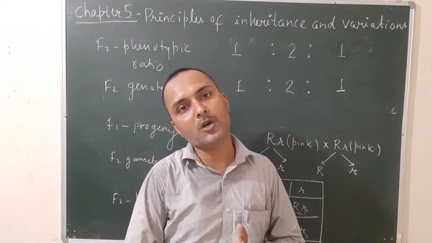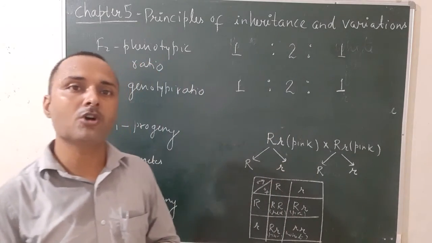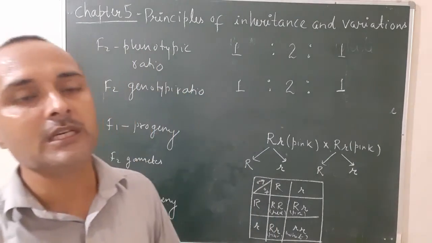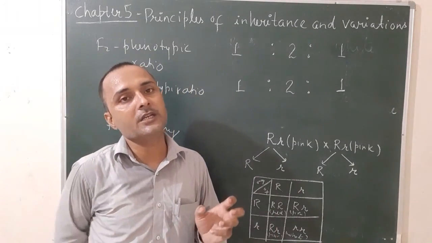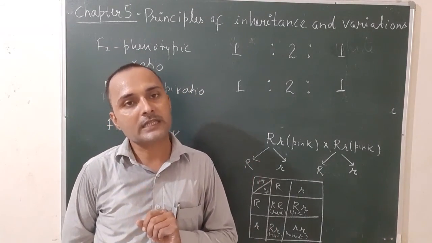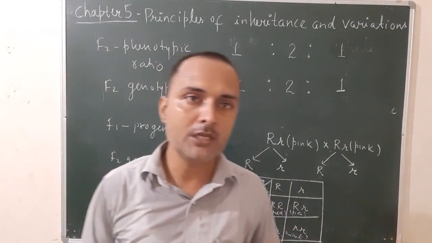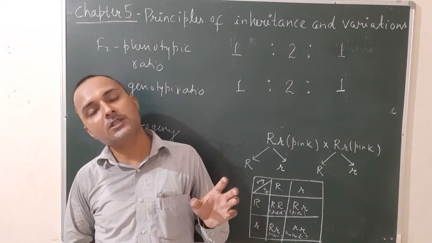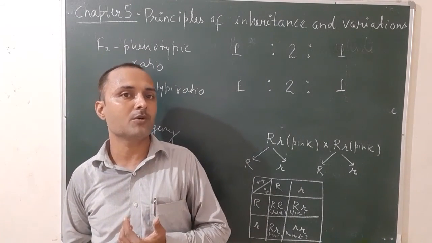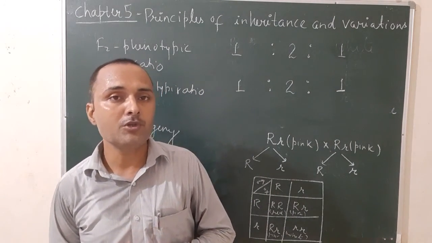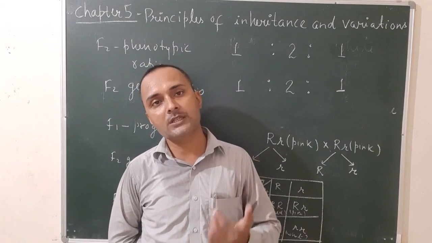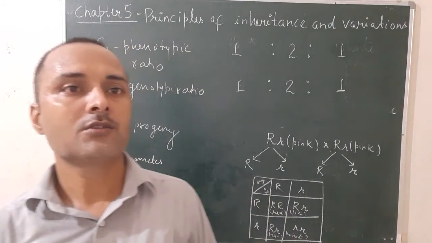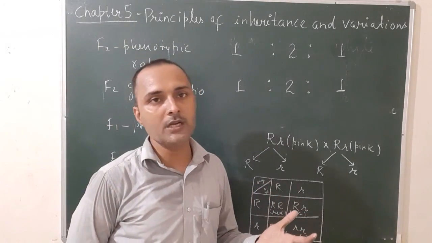In case of the law of dominance, in F1 progeny only dominant traits appear, but in case of incomplete dominance, the F1 progeny have characters in an intermediate state between the two parents. And second thing, in case of the law of dominance, the F2 phenotypic ratio is 3:1 and the genotypic ratio is 1:2:1. But in case of incomplete dominance, both the phenotypic and genotypic ratio in the F2 generation are the same, 1:2:1. So this is all about incomplete dominance.